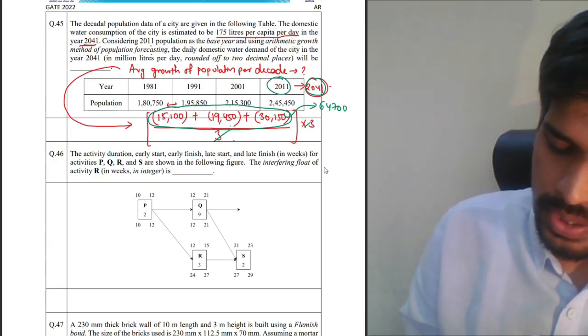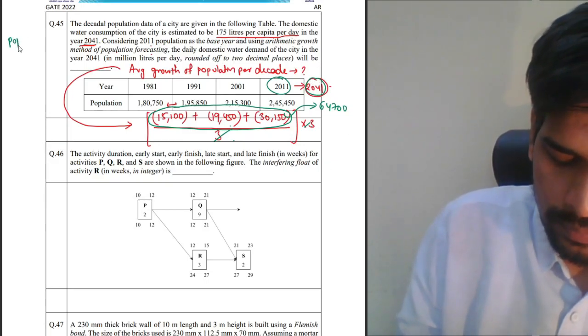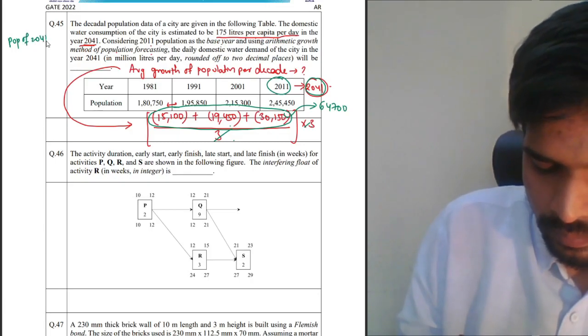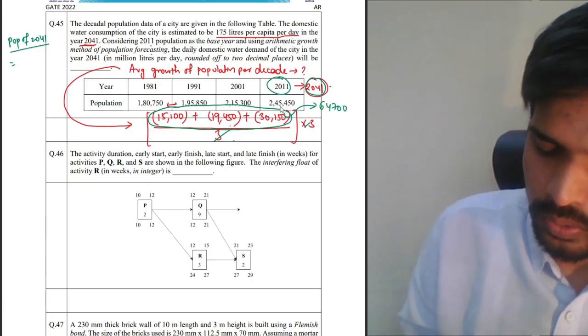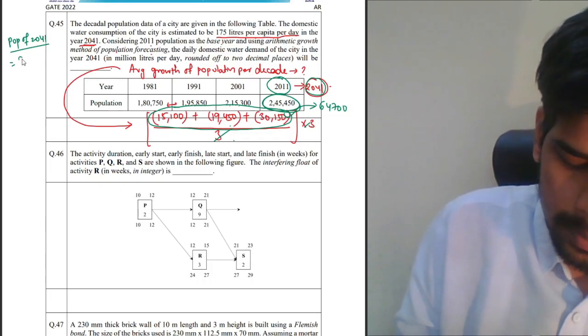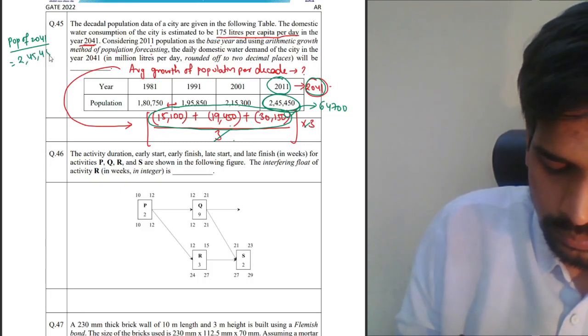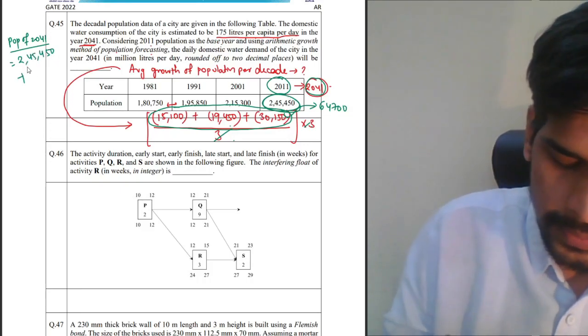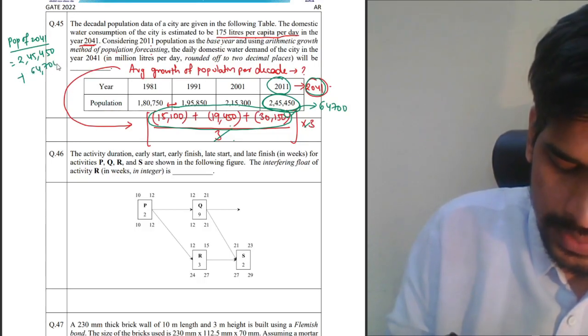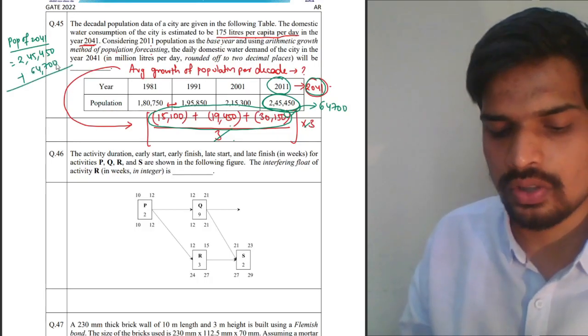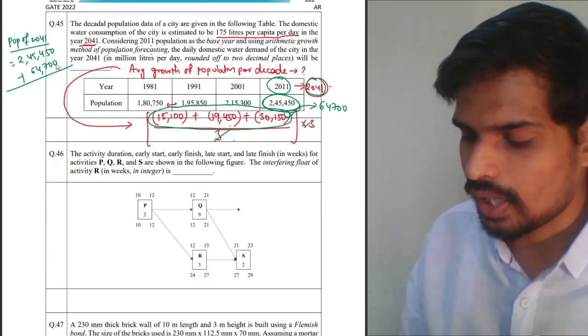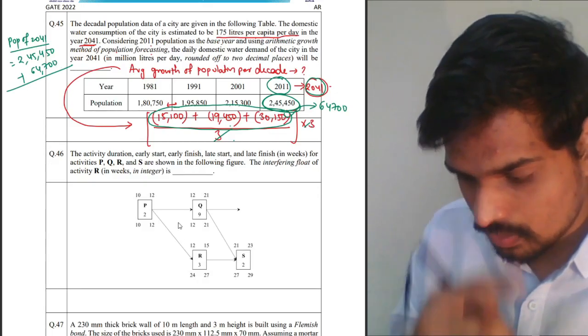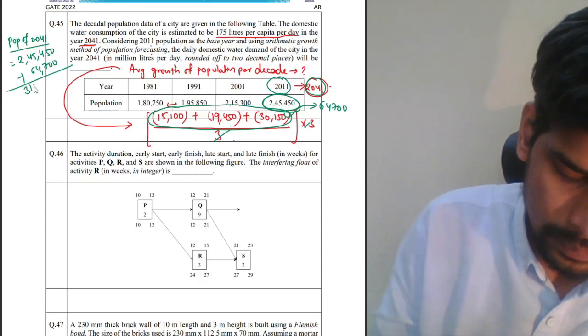So the population of 2041 will be equal to 245450, that's the base year population, plus 64,700. Add these, you will get the population of the year 2041, that should be 310150.